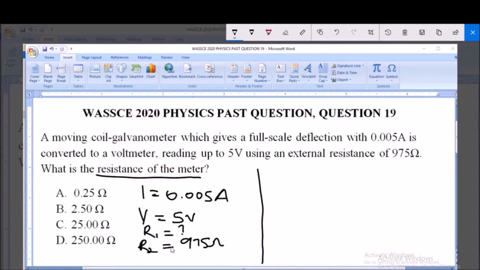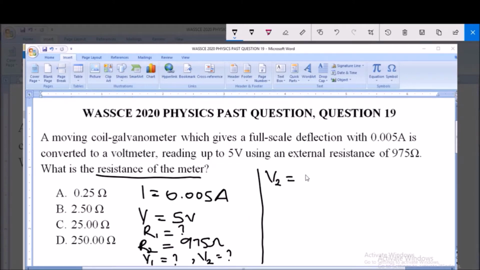Now, each of these resistances has its own voltage, which sum up to give us the total voltage V. So we have V1 and V2, both not known. V2 is the voltage of the external resistance, while V1 is the voltage of the galvanometer, that is the internal resistance. Let's find V2.